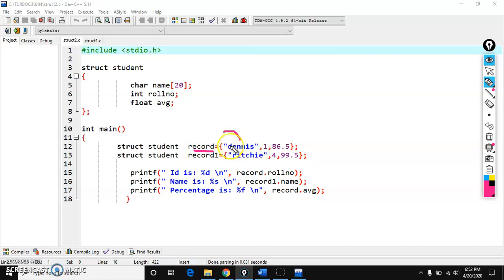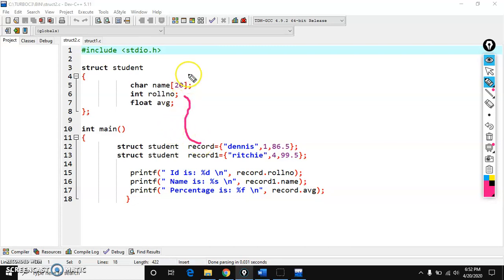By using this one variable, I can use this whole structure template. By using the record1 variable, that is the second variable, I can access this complete structure template. It is very easy to access the structure template.